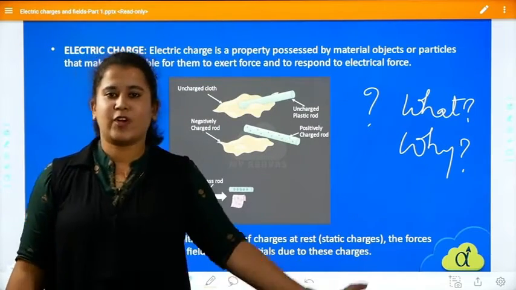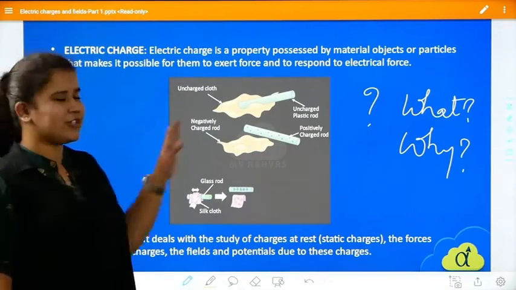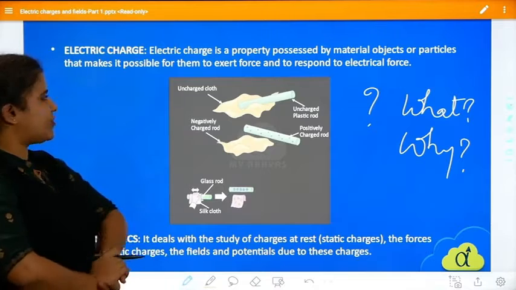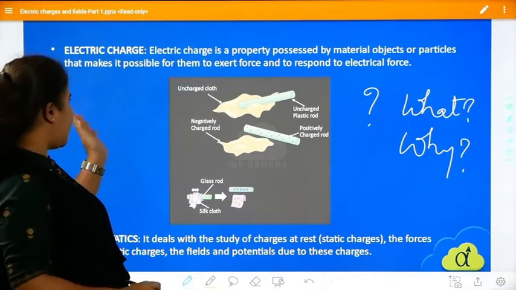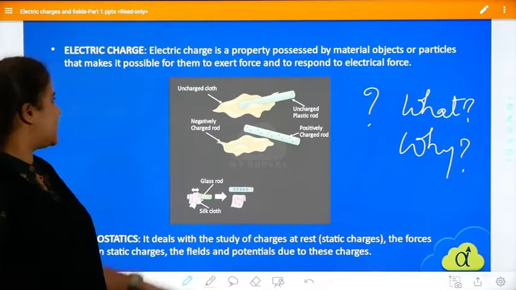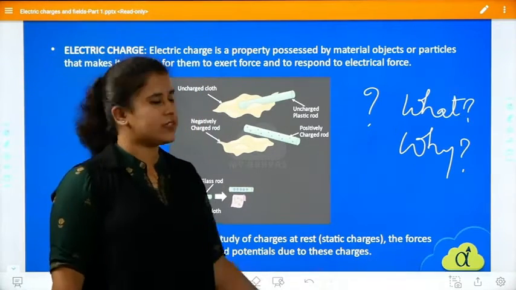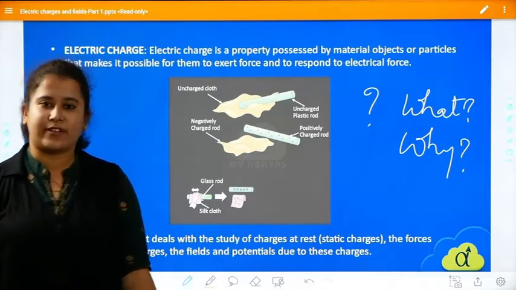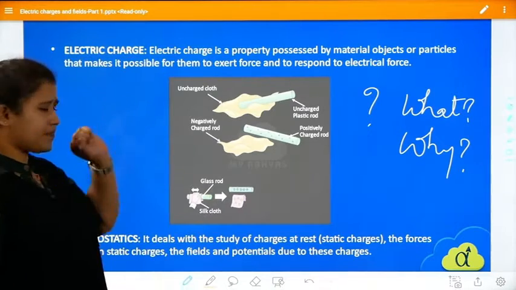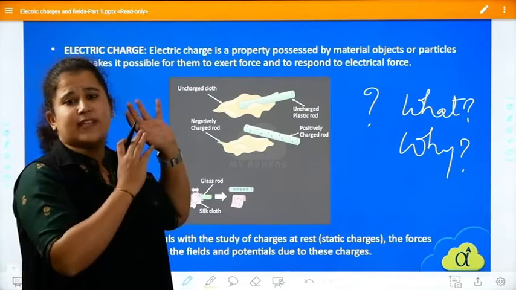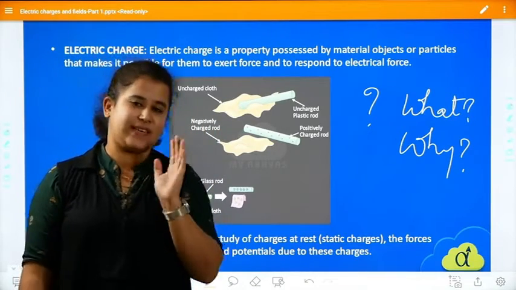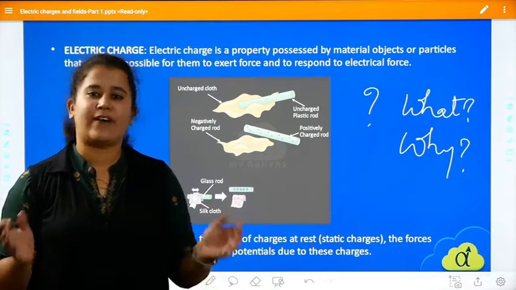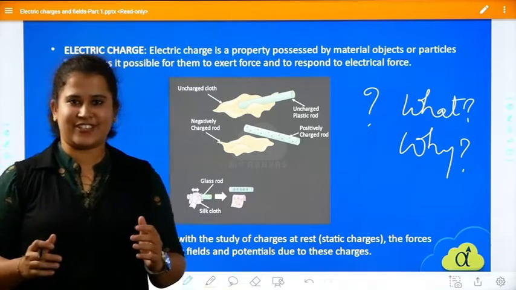Right. So moving on to the first thing, which is electric charge. Electric charge is a property possessed by material objects or particles that makes it possible for them to exert force and to respond to electrical force. This is the physics book definition, but I'll be telling you how you have to understand what an electric charge is.